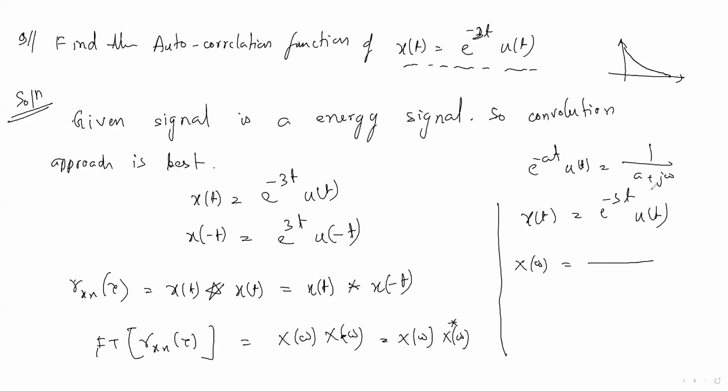Here a is 3, so it is 1 by 3 plus j omega. This is for this x(t). What will the conjugate be? The minus sign will come in place of j. Just put the values here.